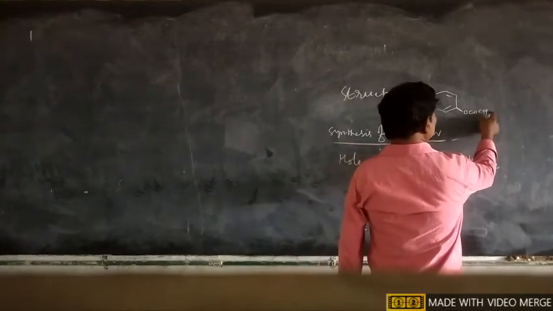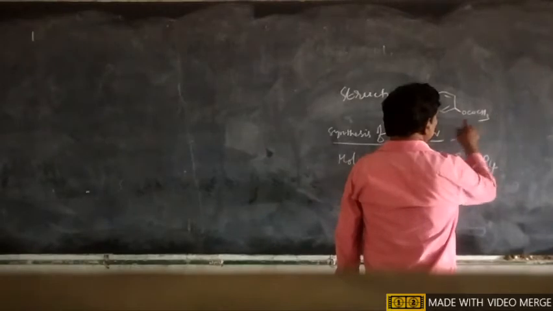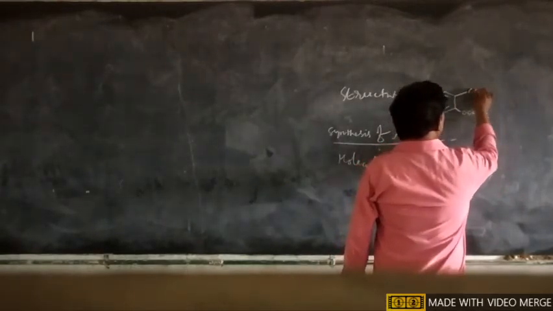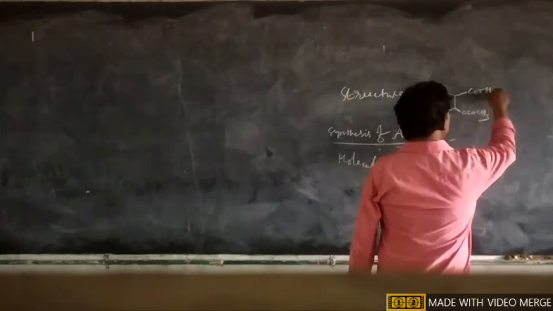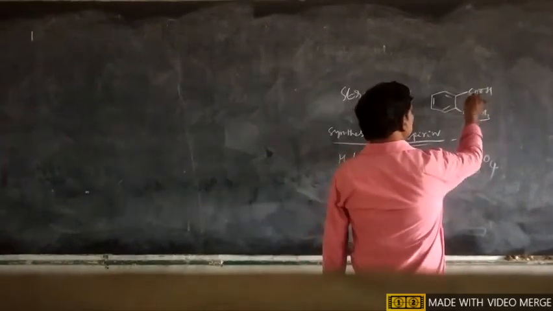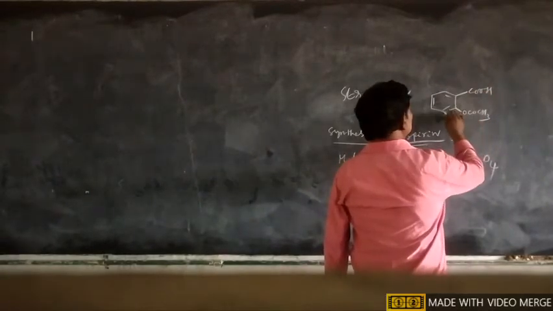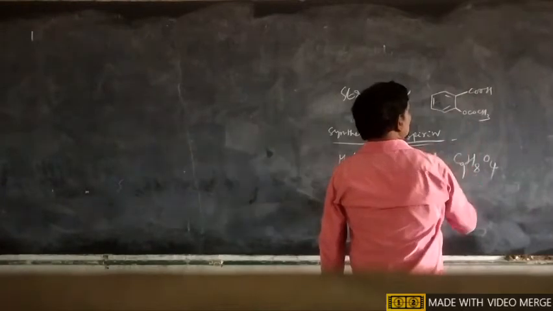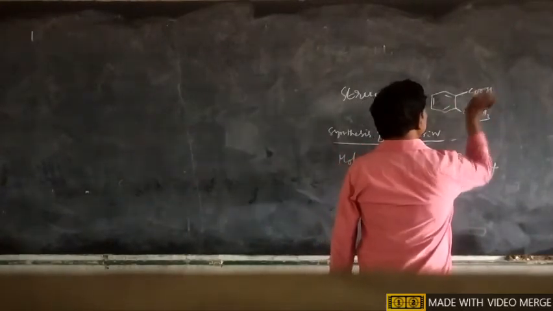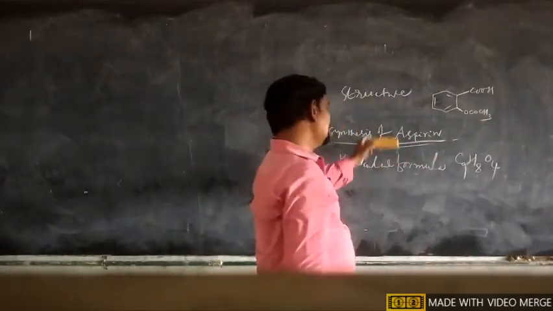The acetyl group CH3CO connected with oxygen, so that's why it is an acetoxy group. This position is connected with carboxylic acid. Give the numbers, first priority carboxylic acid, so 1, 2, 3, 4, 5, 6. So 2-acetoxy benzoic acid is known as aspirin.